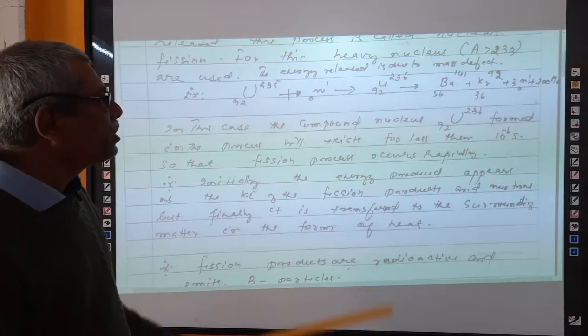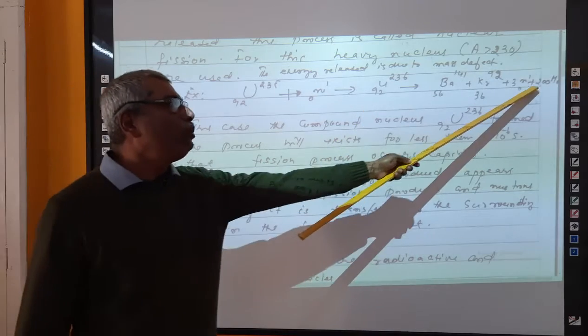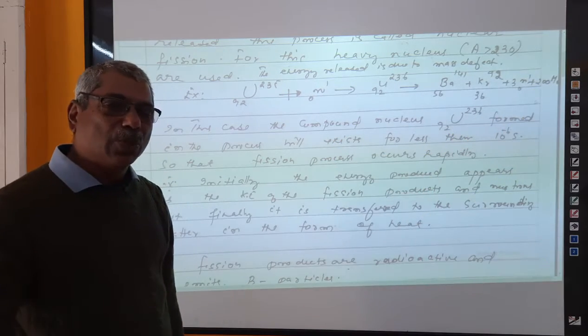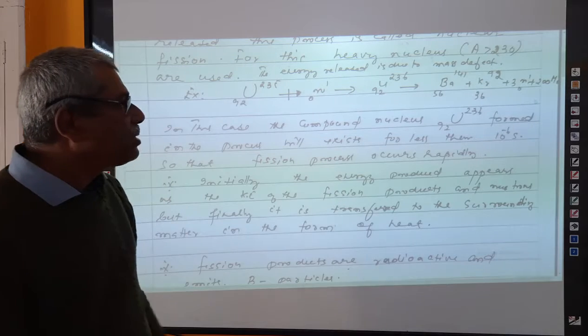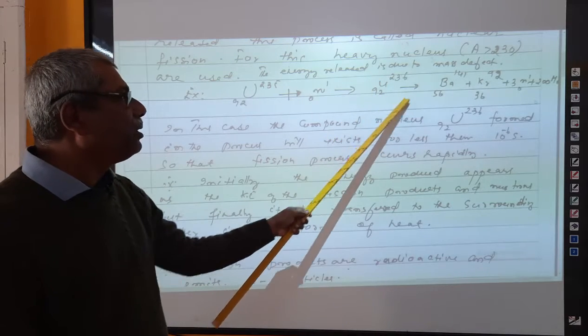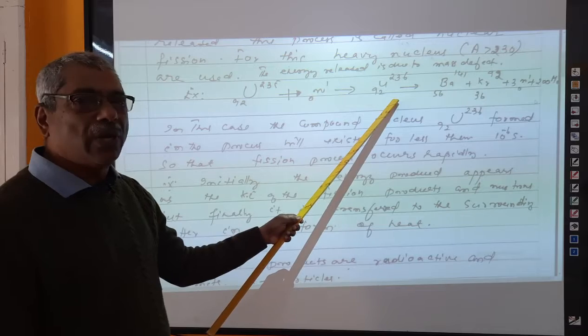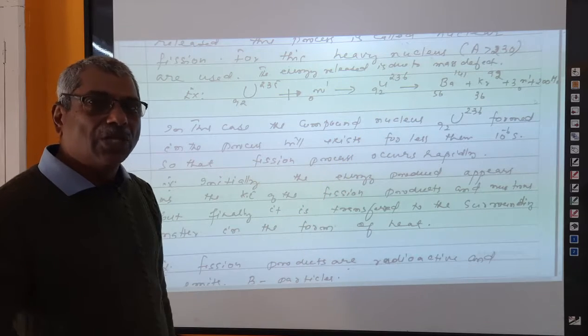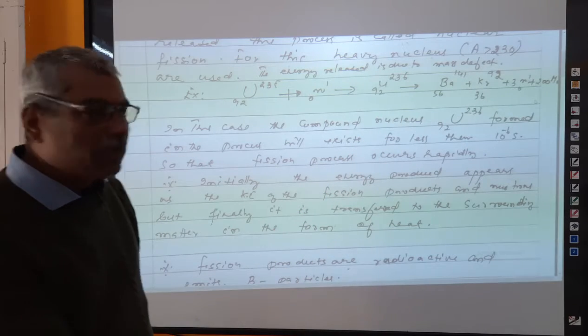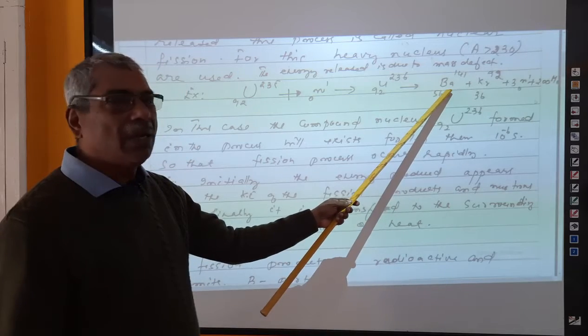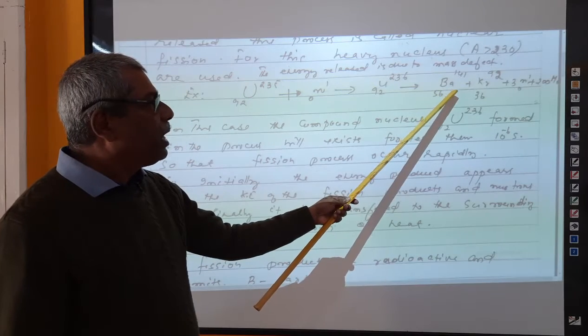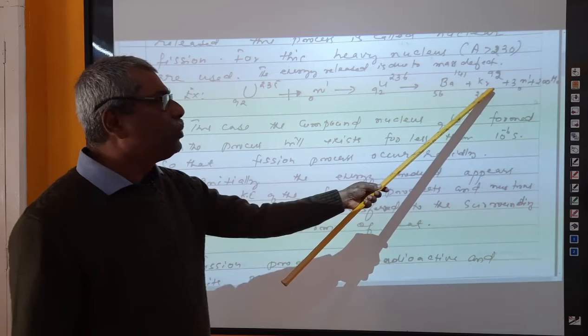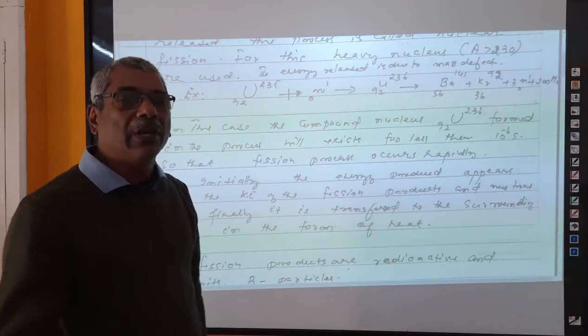So in fission reaction, you will see that the energy formed is 200 mega electron volt. This is because of mass defect. Mass defect means this is the parent nucleus, whose mass is found and kept aside. Then you will find the mass of this barium and also krypton and also 3 neutrons separately.